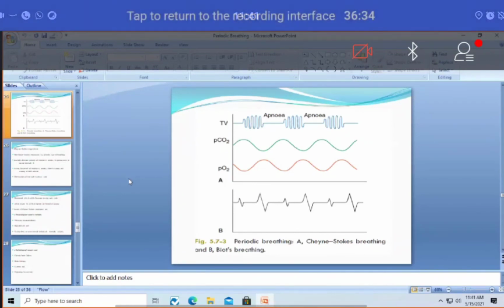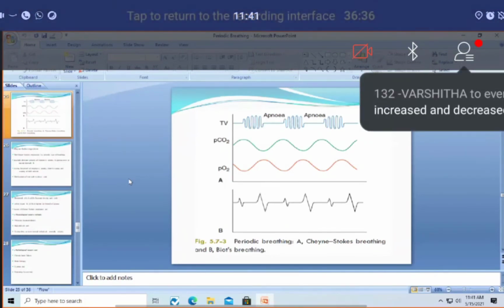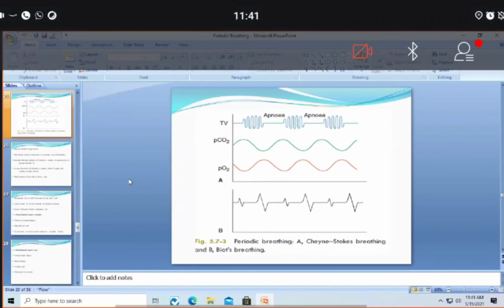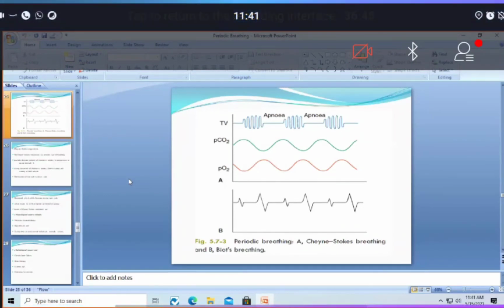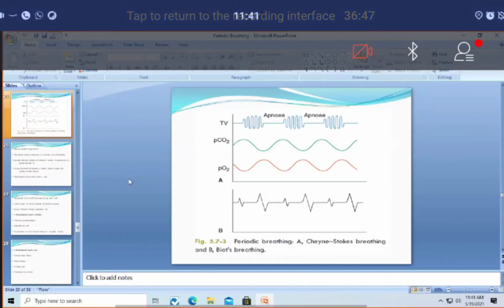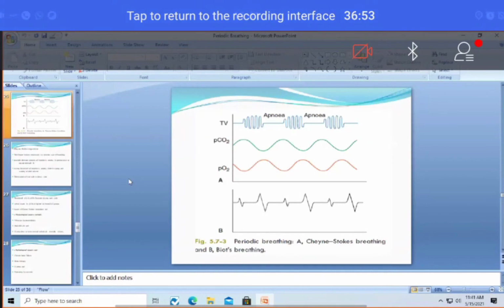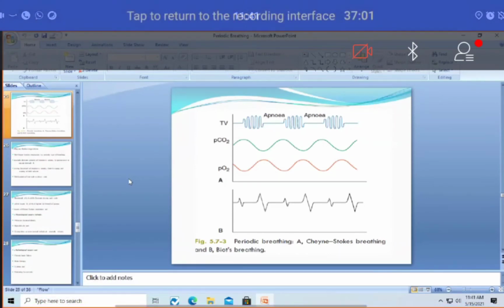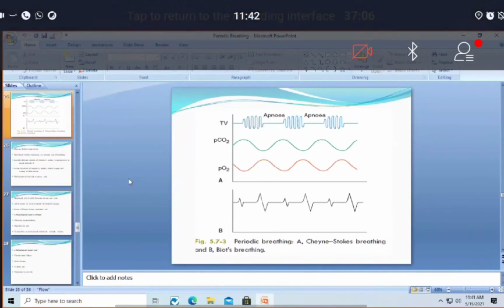Okay, I'll tell you. Initially there will be apnea. For example, let us start the cycle with apnea. During this apnea, carbon dioxide partial pressure will increase and oxygen partial pressure will decrease. This hypercapnia and hypoxia stimulate the respiratory system, so the respiratory effort picks up and reaches a maximum, where the hypoxia and hypercapnia are corrected.